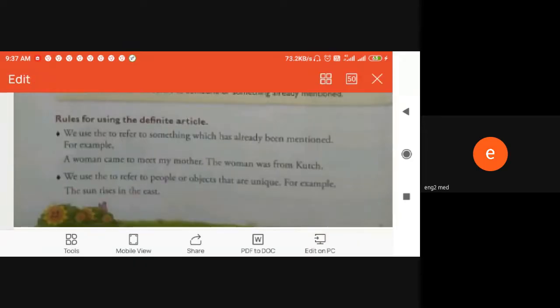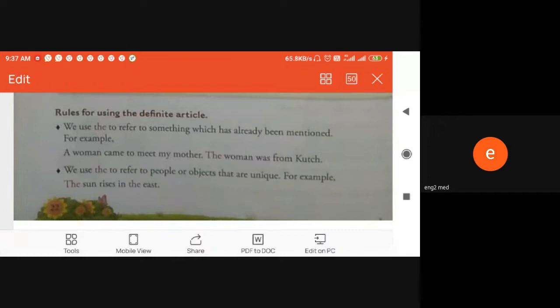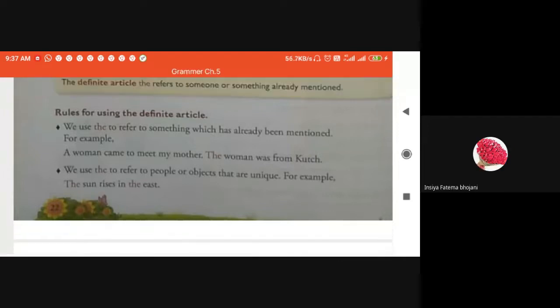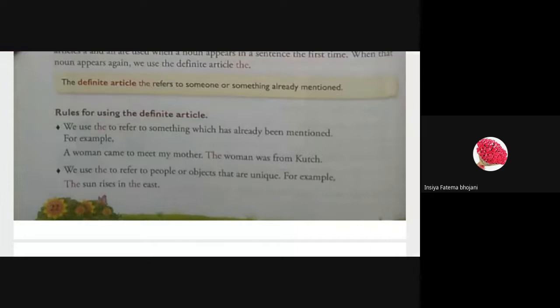The rules for the definite article. There you see the rules for using the definite articles. Can you see this, girls? Yes, sir. Okay. So I'll go through each of these and try to give my inputs.